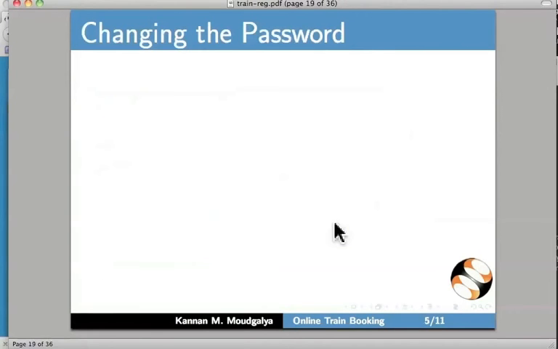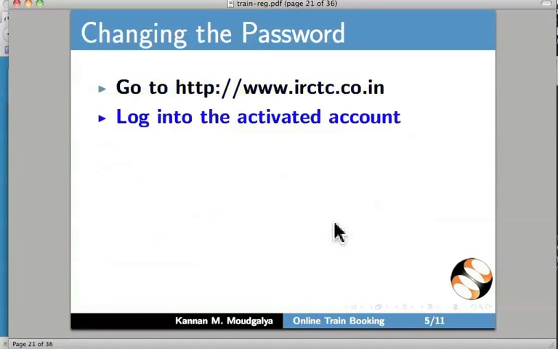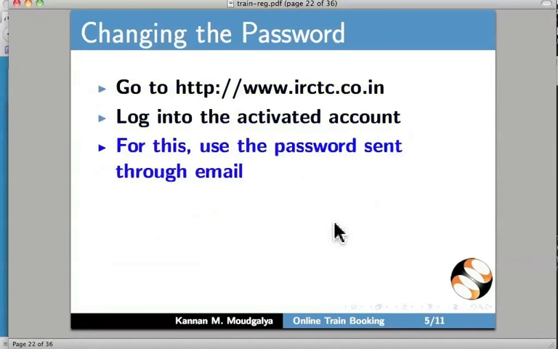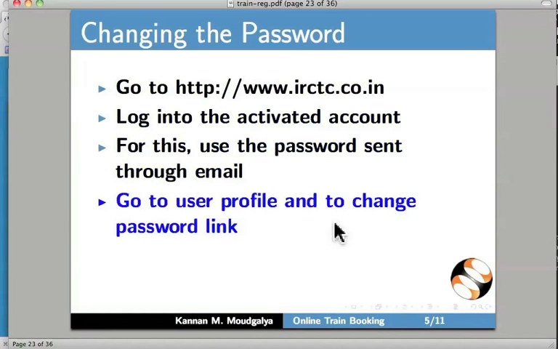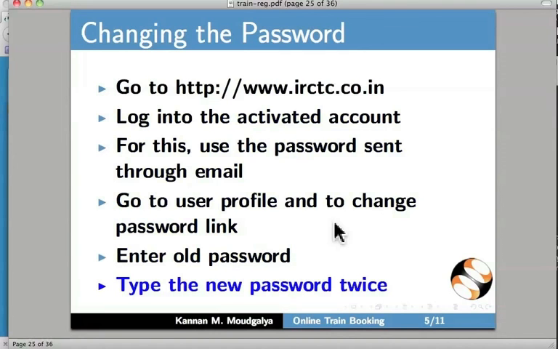Let us now learn how to change the password. Let's go to irctc.co.in. Log into the activated account. For this, use the password sent through email. Go to user profile and change the password link. Enter the old password. Type the new password twice. Let us do this in the web browser now.